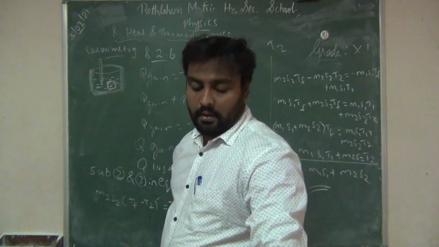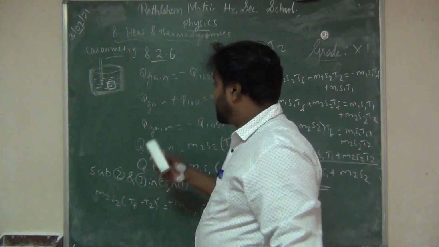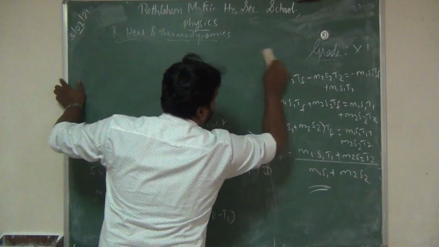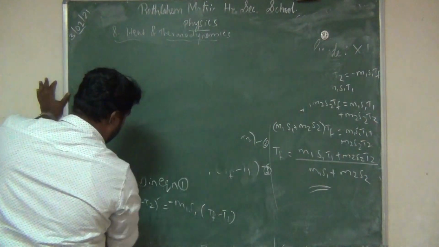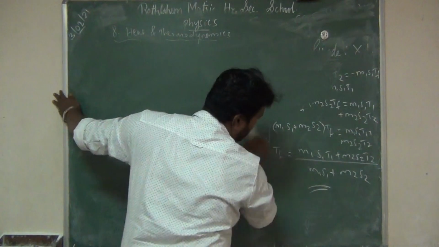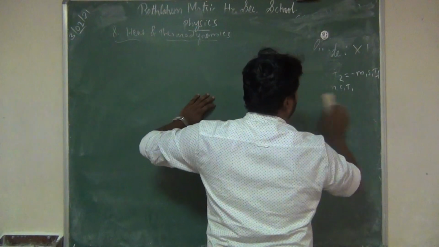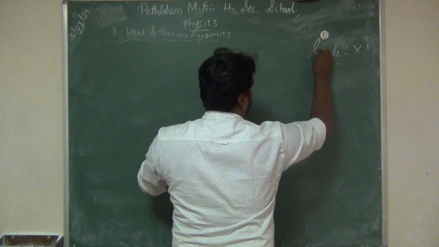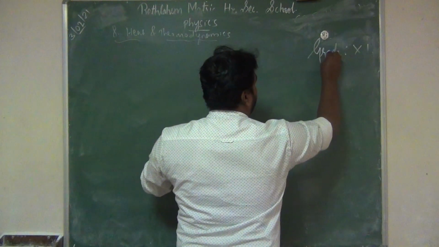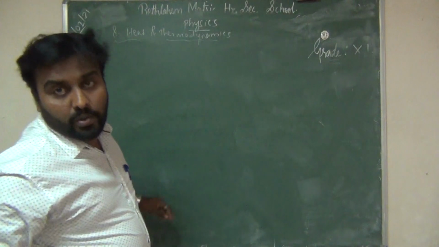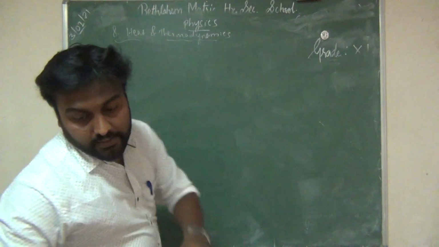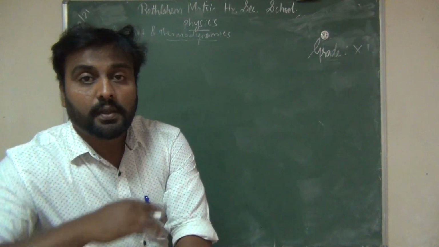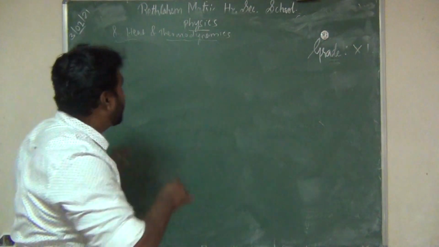Mark this. Then the next one is Newton's law of cooling. It is 8.2.8, because 8.2.7 is a deleted portion.